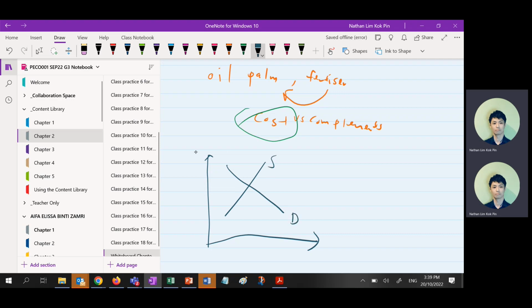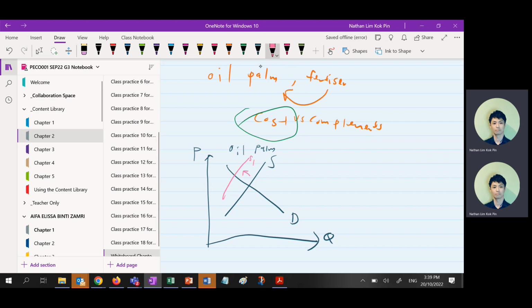So, demand and supply. This one is P, this one is Q. On the paper record, you put oil palm or palm oil, right? Then you have to put supply. This one, supply decrease.